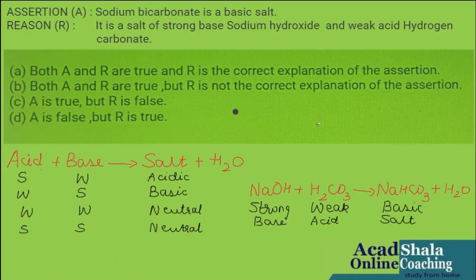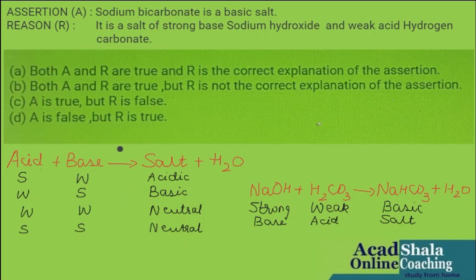Let's go to the second one. Assertion: sodium bicarbonate is a basic salt. Reason: it is a salt of strong base, sodium hydroxide, and a weak acid, hydrogen carbonate. Now, the four options are again given. First of all, I would write down the prior knowledge to find the correct option.